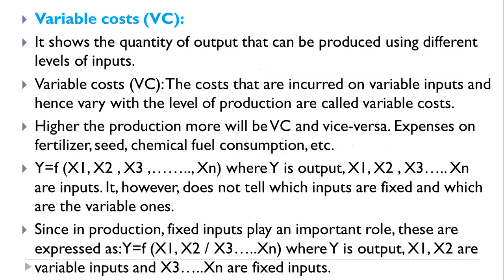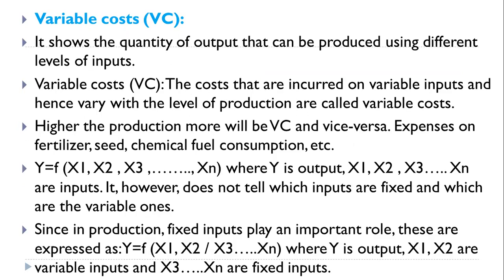Now we see the variable cost. In that word also, the meaning is there. It shows the quantity of output that can be produced using different levels of inputs. So variable cost, what is the definition? The cost incurred on variable inputs, which hence varies with the level of production, is called variable cost.